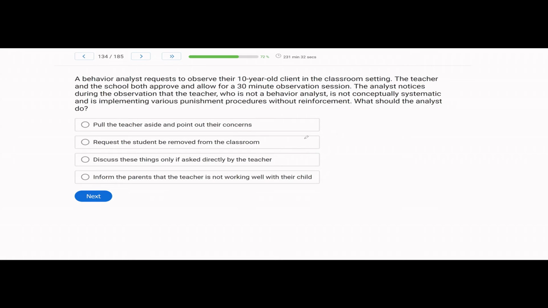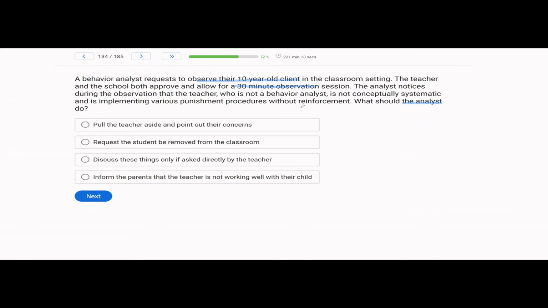All right, let's slow down. As always, let's focus on the question, okay? There's a lot going on here, so let's make sure we're understanding the question because we have to figure out what the analyst is going to do in the situation. We know the analyst observed a 10-year-old in the classroom. The teacher in the school approved the observation for 30 minutes. So that's great.